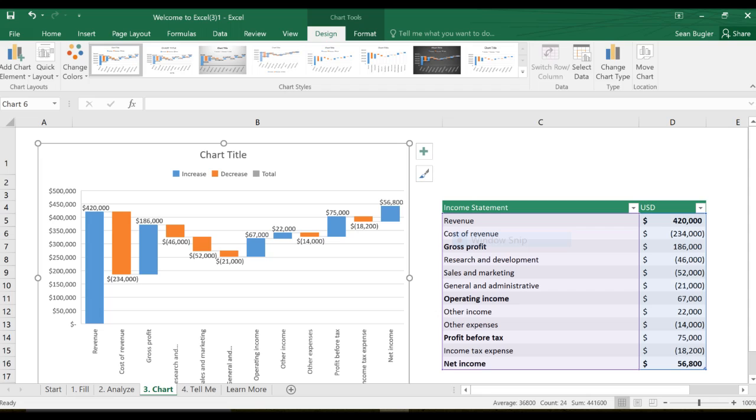Here I've got some sample data. It's just as easy as going up to my Insert tab here, and I only need to select recommended charts. It actually identifies the most relevant chart based on that. There's our waterfall chart, and boom, right there. So not only do you get to see that there's increases and decreases in income, but we're also able to see where that puts us in the grand overall scheme of where our money lies.